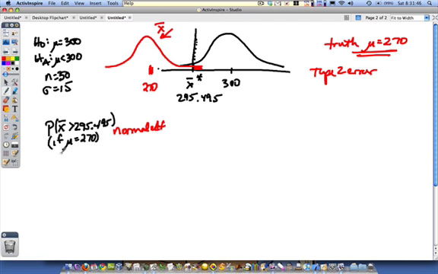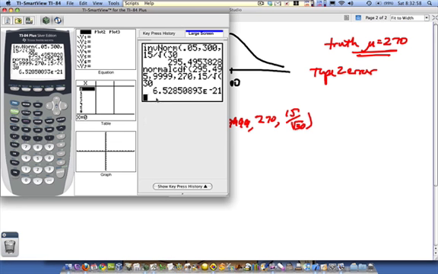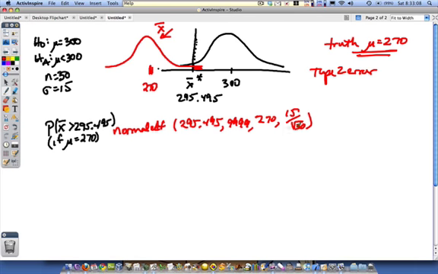and this is if mu is equal to 270. Let's not forget that. Okay, normal CDF of 295.495, big number, 270, and 15 over square root of 30. And you can see from my calculator here that this probability is extremely low, 6.5 times 10 to the negative 21st. So what that means is that this probability here is basically 0.